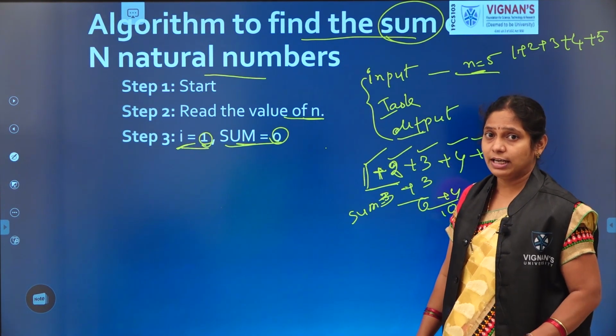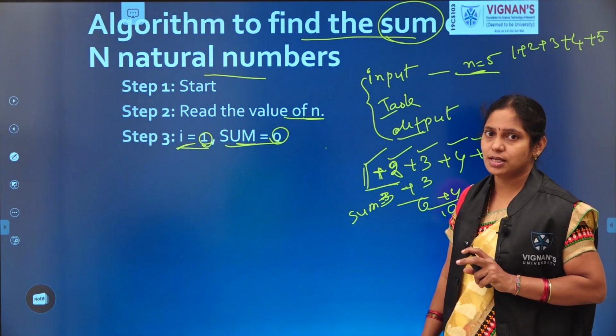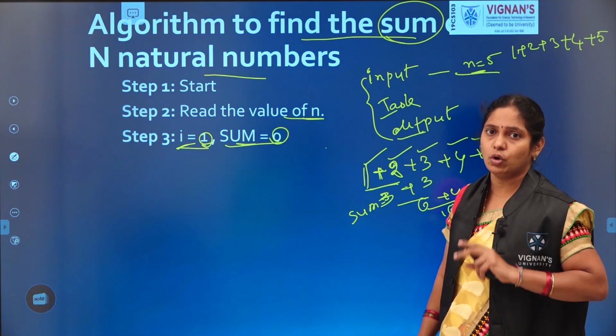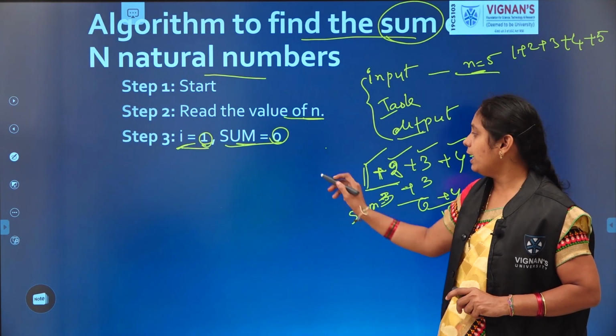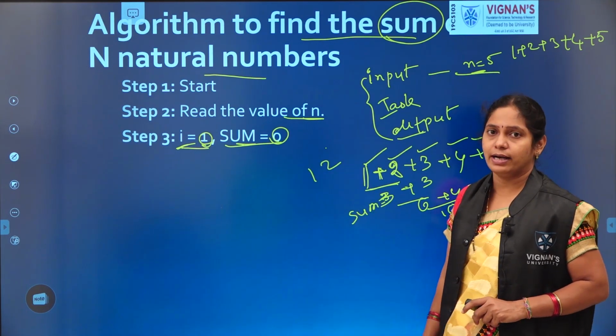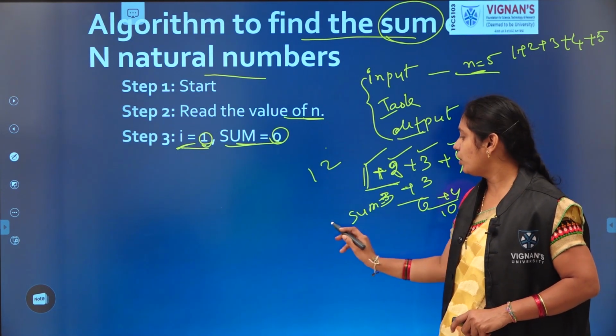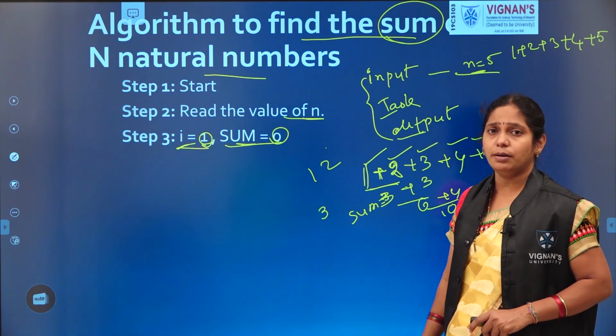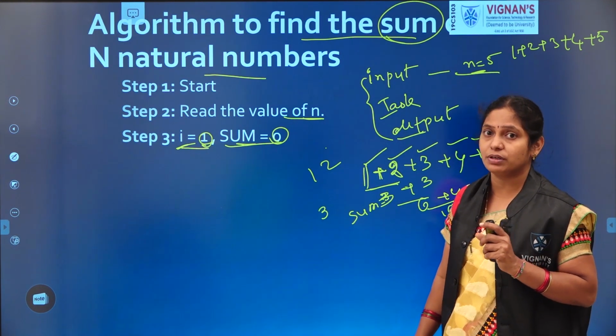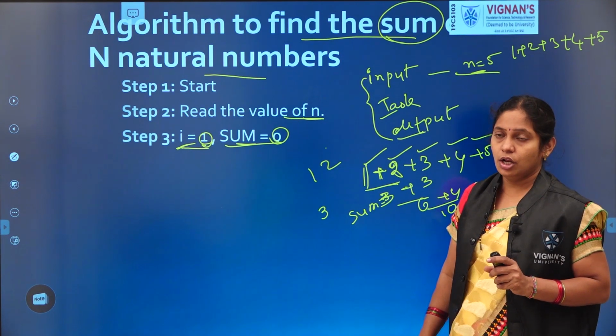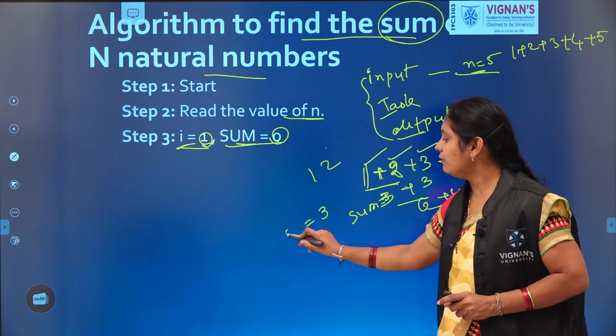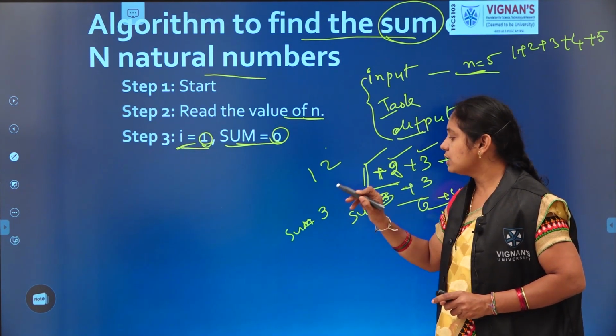No. We should find the sum of the first 5 natural numbers. Till now we added only 1 and 2. We should add 3 also. 1 plus 2 produced 3. 3 becomes the partial output. This is not the complete output. So this partial output we temporarily store in the variable sum.